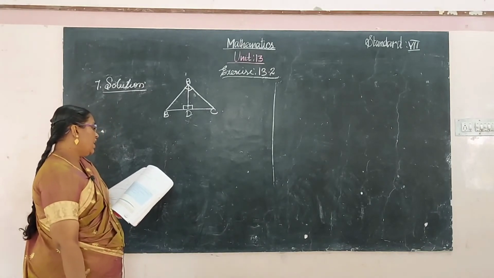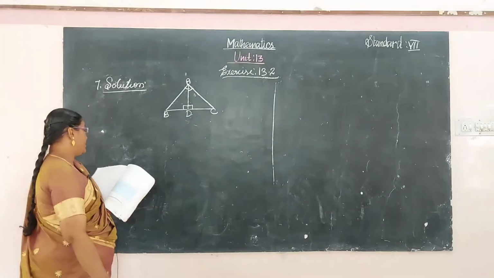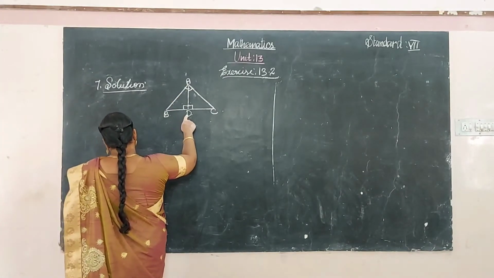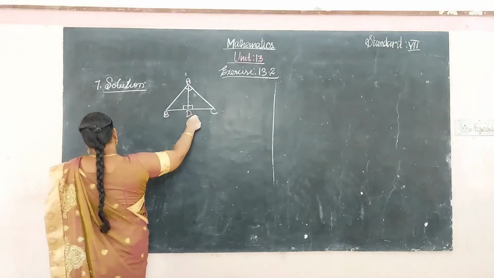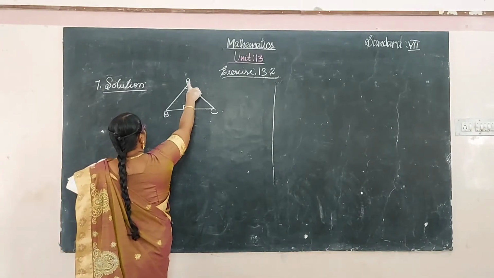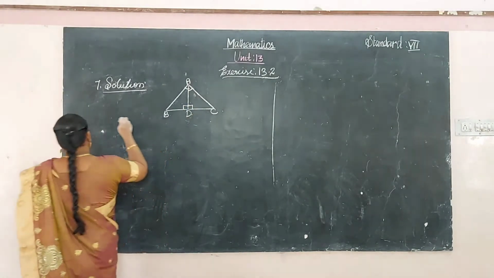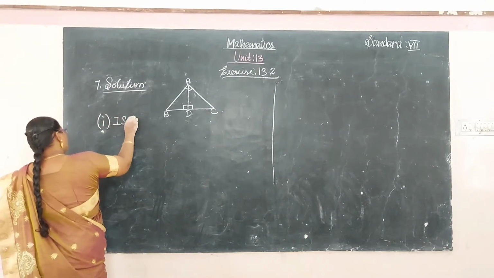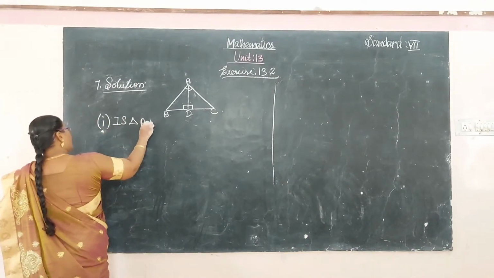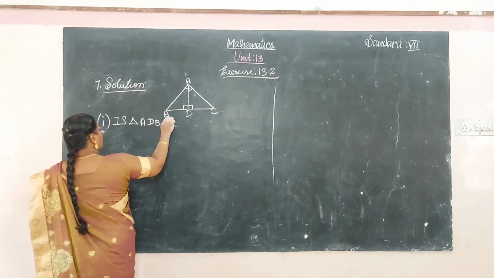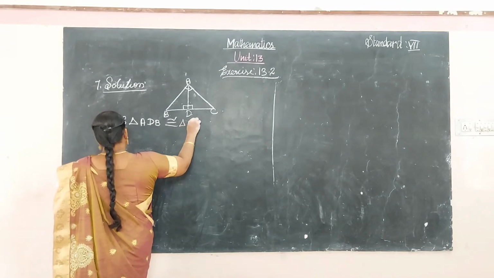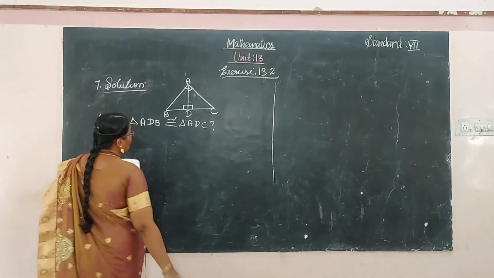is the triangle ABD congruent to the triangle ADC? The first question is: the triangle ADB is congruent to the triangle ADC. Yes.